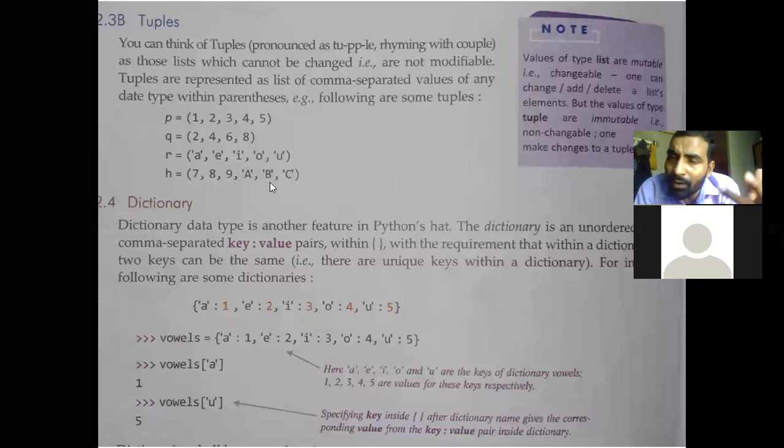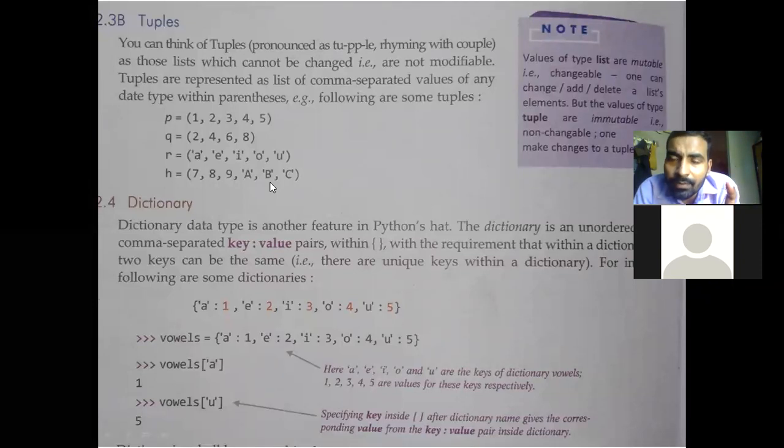Means any type of values you can have in the tuples, but remember that it will be called a tuple only when it is enclosed within the parentheses. You can see the example in Python.